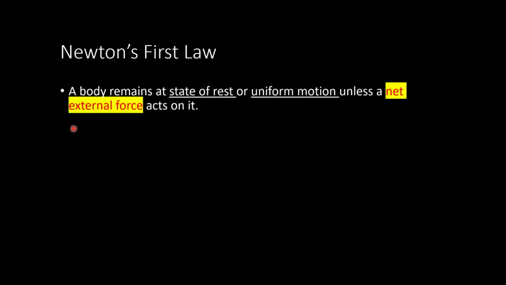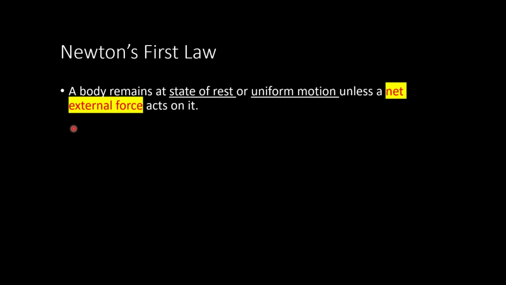Now, many people might have a question: what is an example of a force which cannot be called a net external force? The answer to this question is quite simple. It is a balanced force. A balanced force is when the forces acting on a body are equal and in opposite directions. The body still remains at rest.